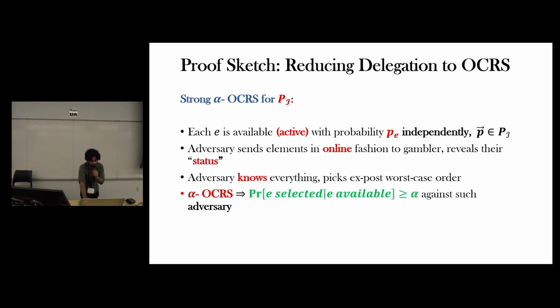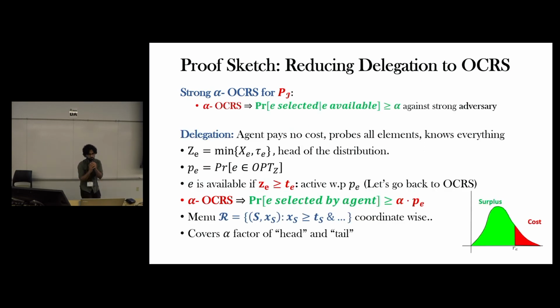So let's go back to delegation in the model where the agent pays no cost. As the agent pays no cost, they're going to probe all the elements, so they're going to know the realization of all the elements. So the agent will basically act as an adversary in this case.